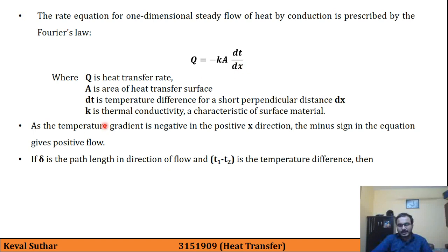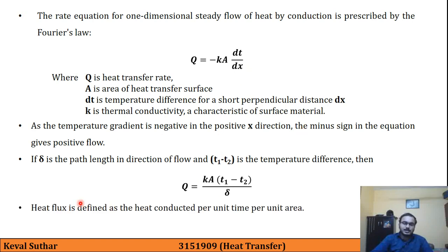So instead of dx, let us say delta is the total path length, and instead of dt we have T1 minus T2 as the temperature difference. Then this q can be modified as q is equal to K a (T1 minus T2) divided by delta. Now, generally delta T is written as T2 minus T1, that is final minus initial. So here the minus sign is taken inside, so instead of T2 minus T1, T1 minus T2 is there. This is the equation in non-differential form.